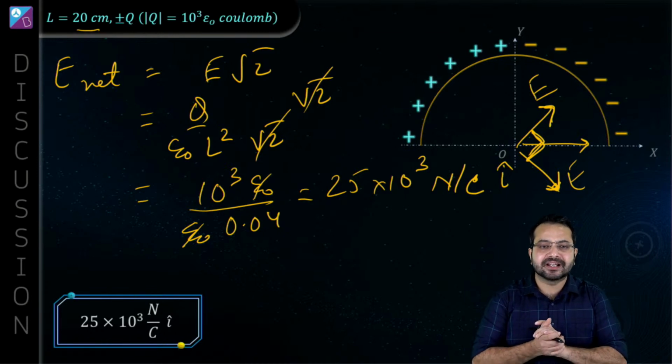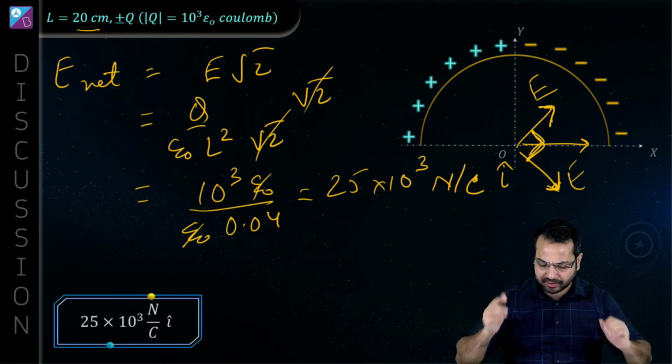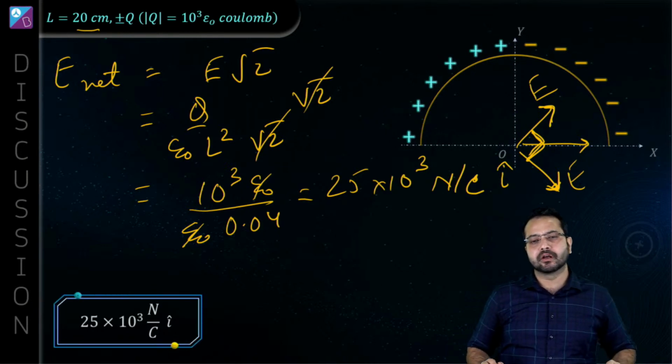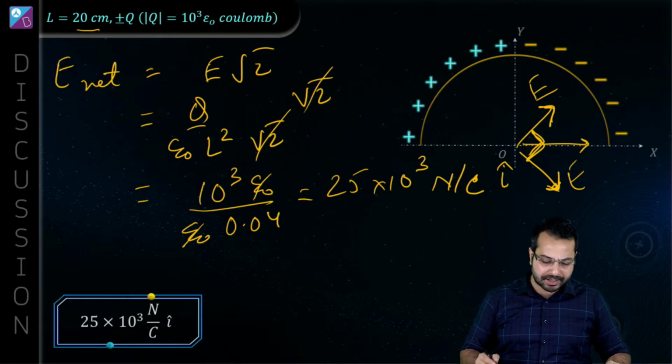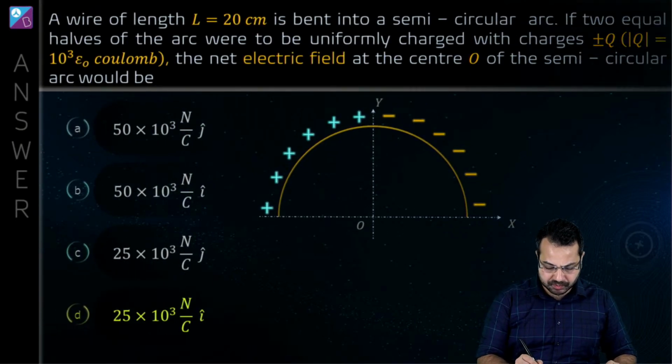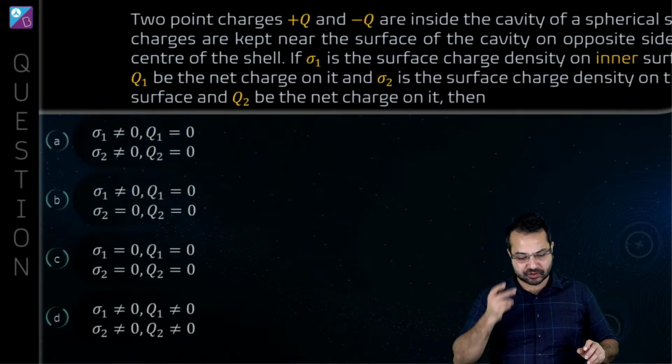Alright, so difficulty level 3 by 5. Alright, I'll take that. 3 by 5 or lower. If you know the result, it should be not difficult at all. Alright, perfect. Let's quickly move to the next question. Option D is the correct option. Let's move to the next question.